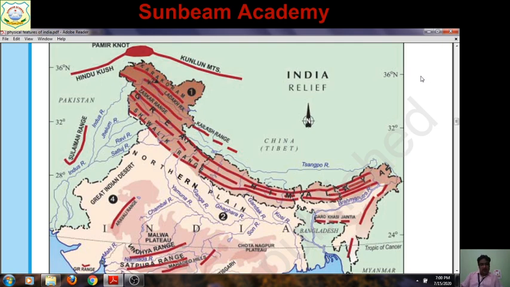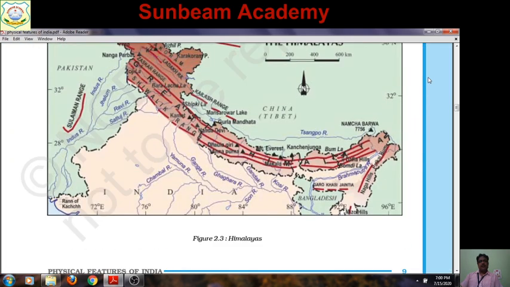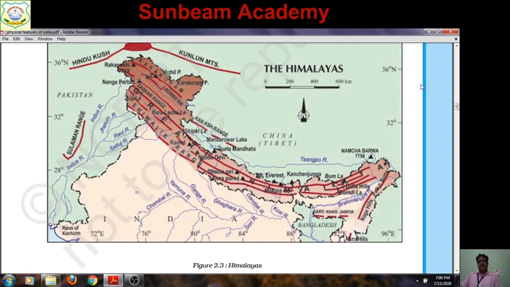Now second is Kanchenjunga. Kanchenjunga is the highest Himalayan peak, as K2 is located in Karakoram. You have seen the highest Himalayan peak in India is the Kanchenjunga, located in Sikkim. And in the previous map, here you can see this is Sikkim. Are you observing? This is Sikkim, a small Himalayan hilly state.